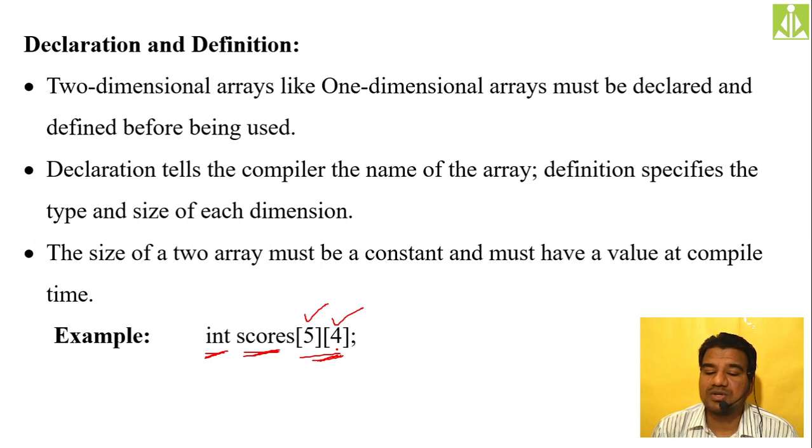Like how you do the initialization of a one-dimensional array without the size, that kind of thing is not possible in the case of a two-dimensional array. Only one dimension you can skip, but the other dimension you must specify. The column dimension you can skip, but the row dimension you must specify when you are doing the declaration. In detail we will discuss these two-dimensional arrays in our next session.